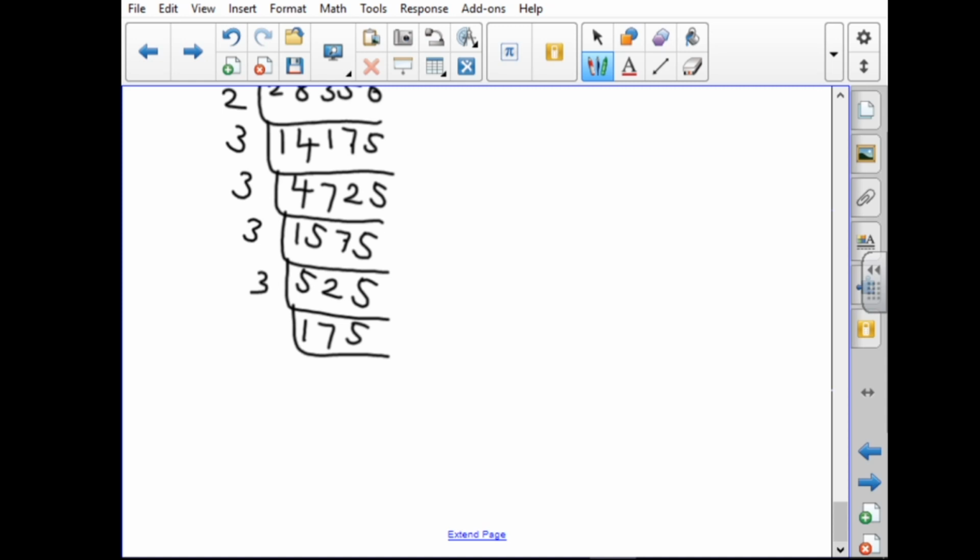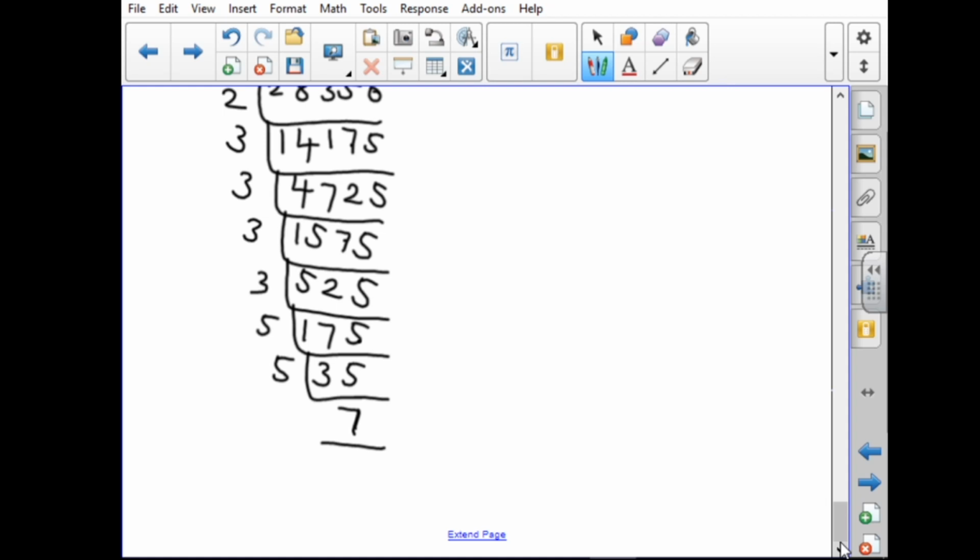Now we get an odd number. Will it be divided by 3 or not? It will not be divided by 3. The last number is ending with 5. They also gave the condition of ascending order, so we have to start from ascending numbers only. The first prime number is 2, the second prime number is 3, the next prime number is 5. The last number is also 5, so it will be divided. 3 5s are 15, 5 5s are 25, 7 5s are 35. 7 is a prime number, so we cannot divide by any other number.